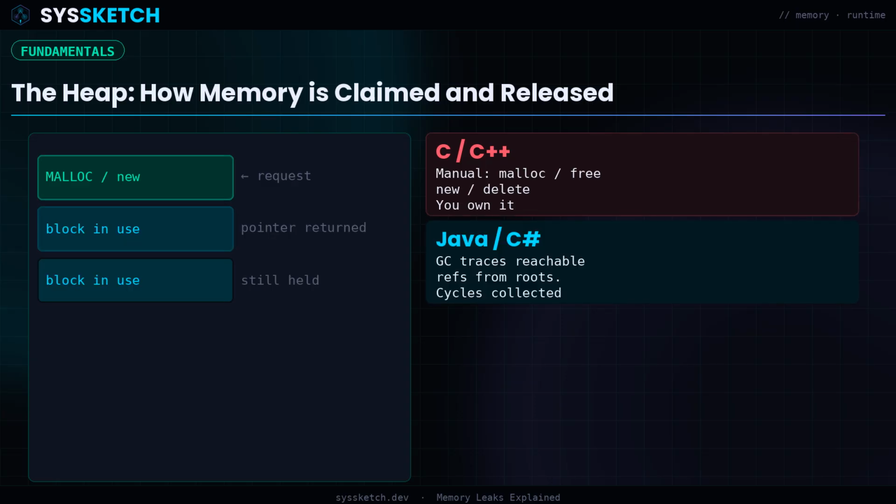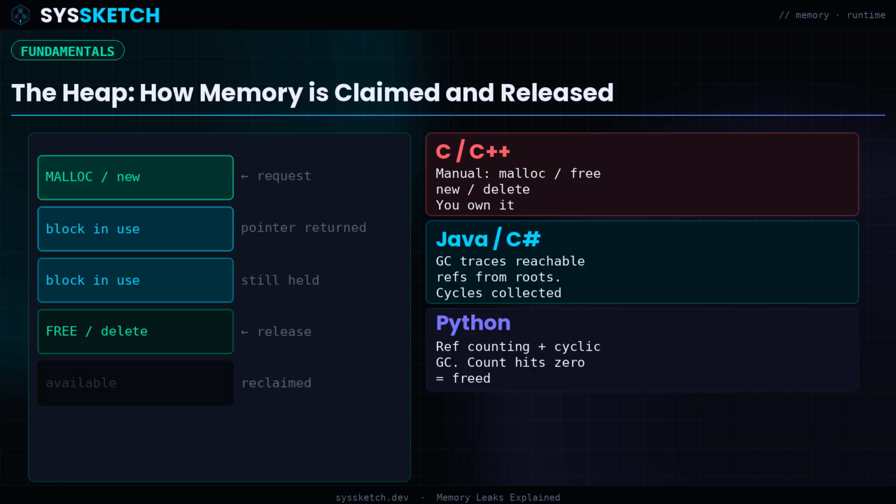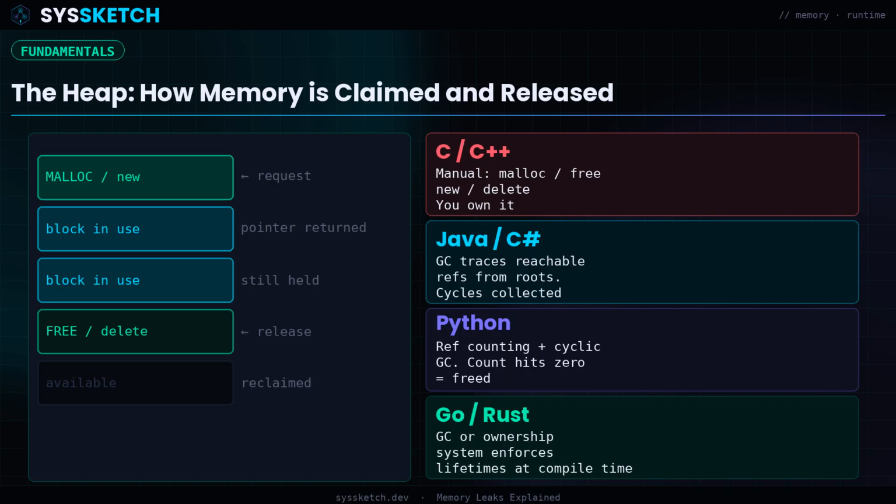When your program needs memory, it calls into the heap allocator. The allocator carves out a region, returns a pointer, and records that the block is in use. In C, that is malloc. In C++, that might be new. In Java or Go, the runtime does this invisibly. Every allocation has two parts, the request and the eventual release. In unmanaged languages, the release is your responsibility. In managed languages, the garbage collector handles release automatically, but only when no references remain. The heap is not infinite. If you keep allocating without releasing, the heap grows, the OS pages memory to disk, and everything slows down.